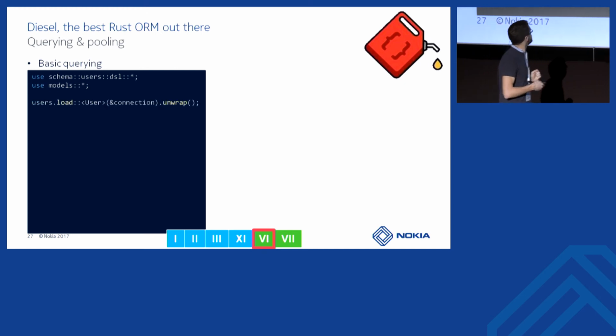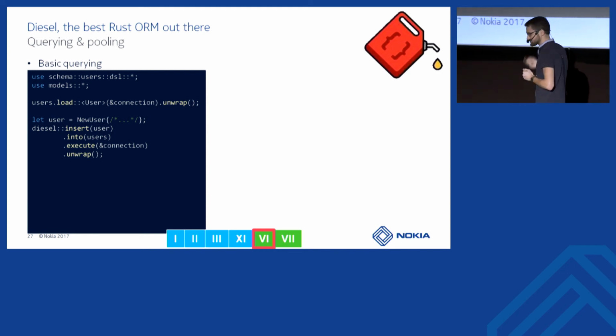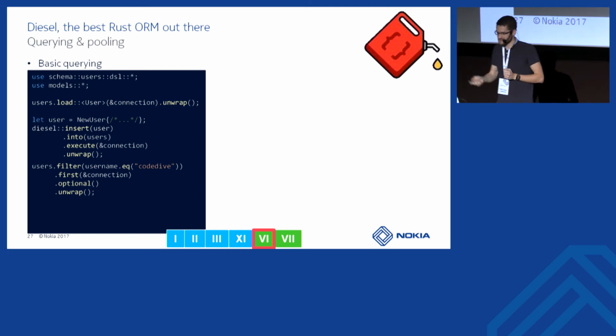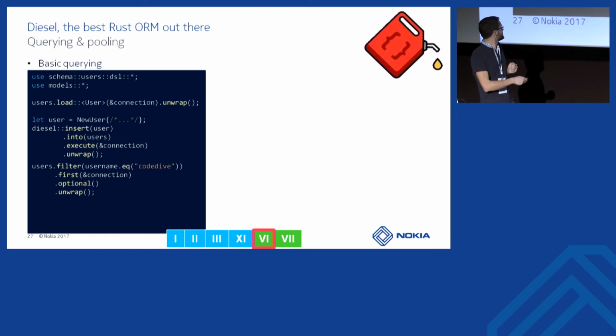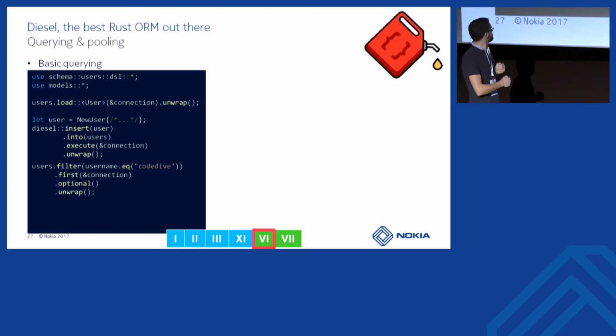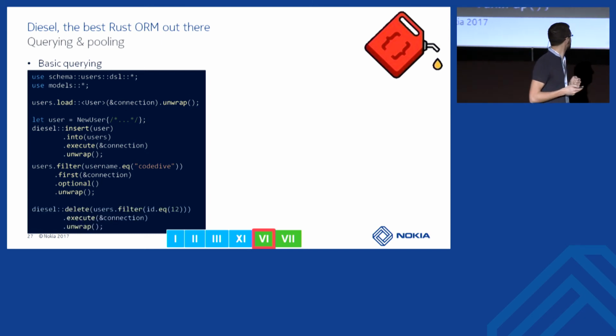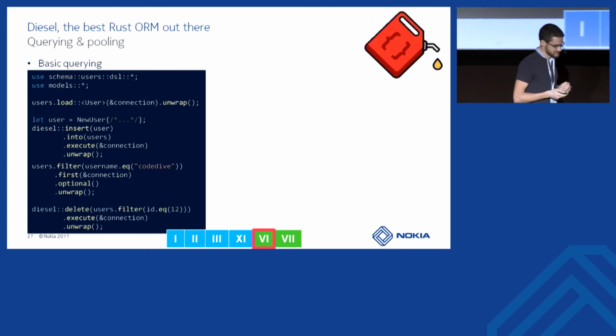Well, how can we use it now? Well, we can load data with users.load. We can insert data by saying, okay, Diesel, let's insert some user into users table. We can filter it by using the DSL. So let's filter some users having the name CodeDive and give me back the first one. And here we can say that this one will be optional, so we won't have any error if we don't find any user. And we can also delete things.